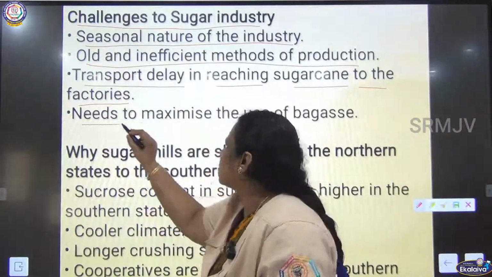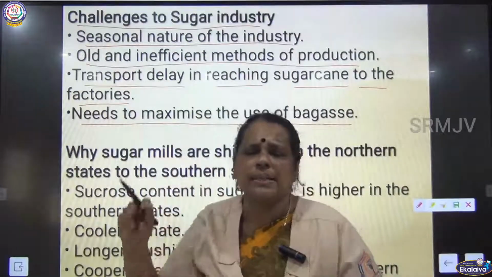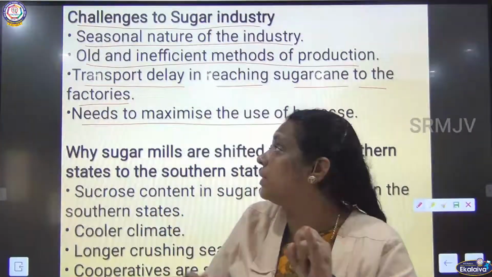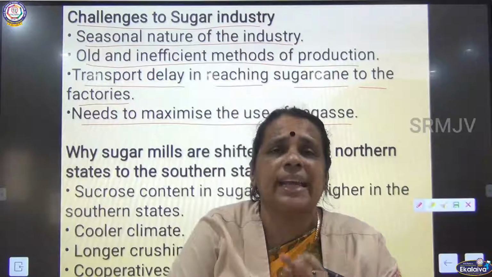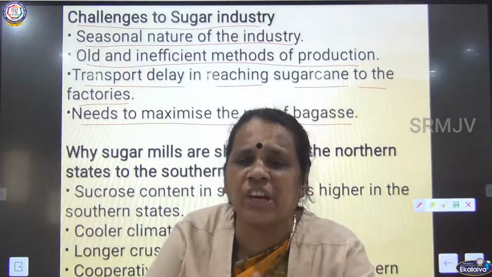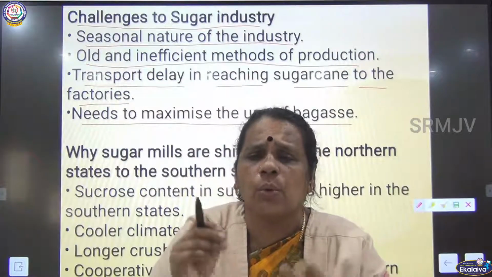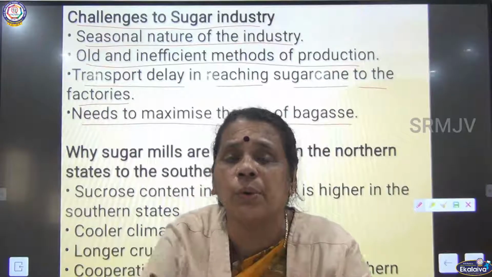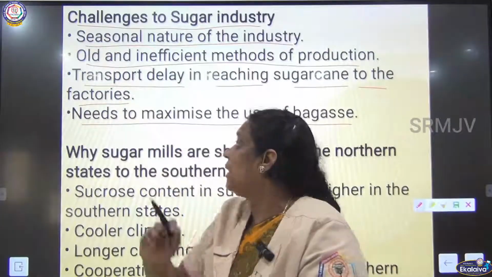Next, the need to maximize the use of bagasse. All these are the challenges. What is the first challenge? The first one is the seasonal nature of the industry. The second one is old and inefficient methods of production. They have not upgraded the technology, so old and inefficient technology is used in the production of sugar. The next one is transport delay.